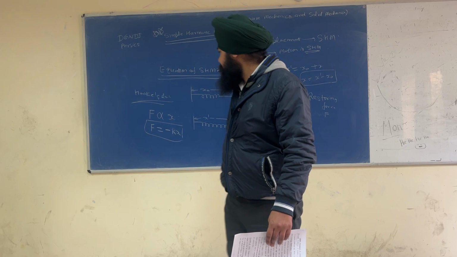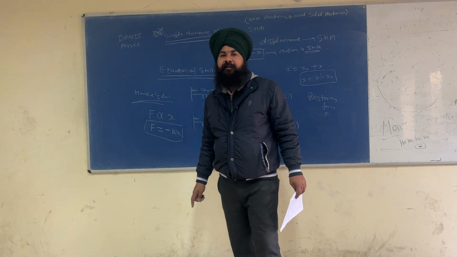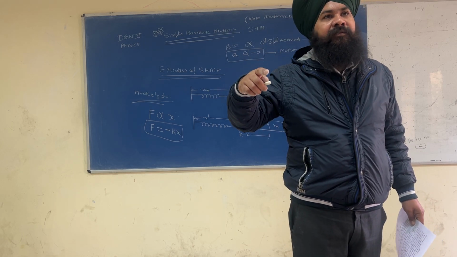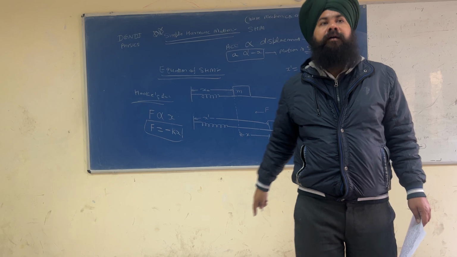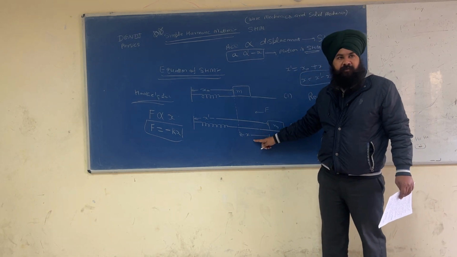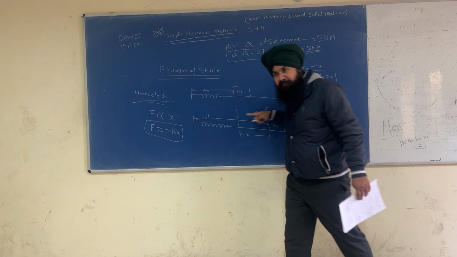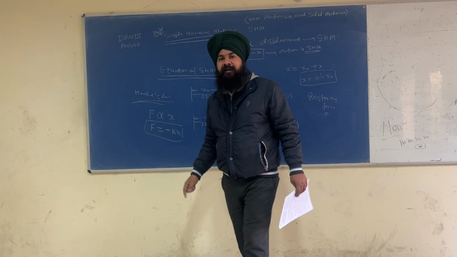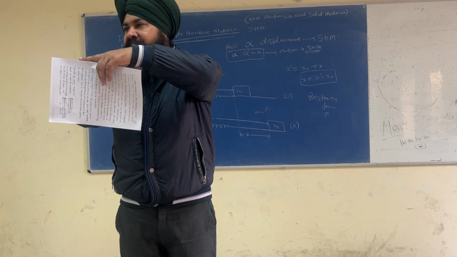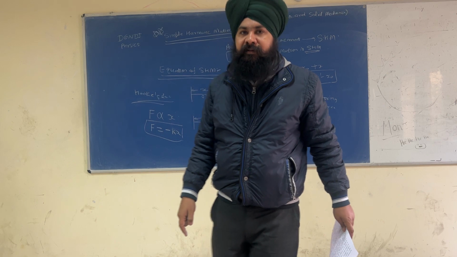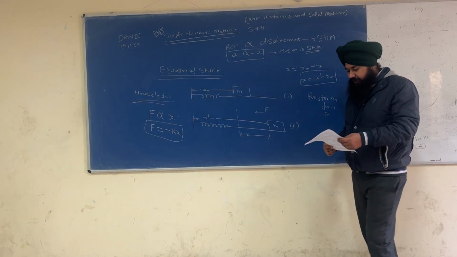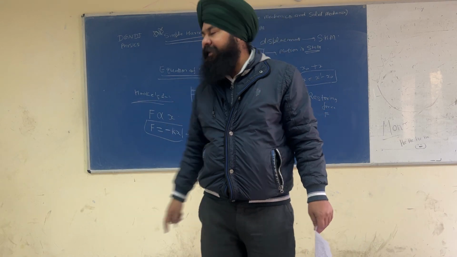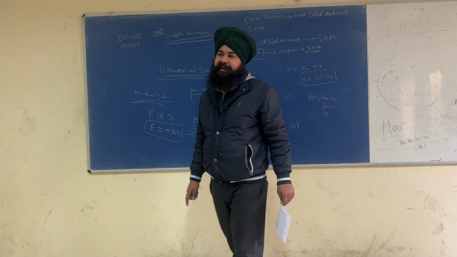What's the meaning of the negative sign? The restoring force is acting opposite to the displacement, because the restoring force acts towards the mean position and the displacement is away from the mean position. That is why we use a negative sign. Negative sign means directions are opposite. So F is equal to minus kx, let us say this is equation 1.